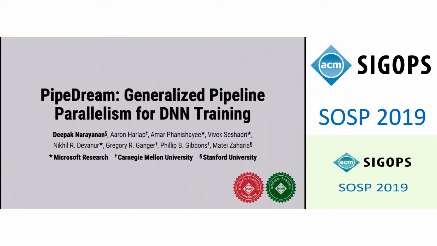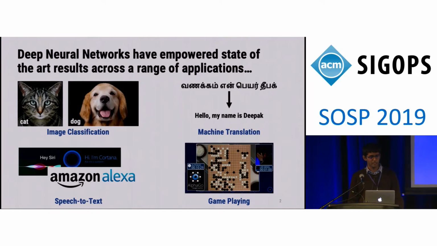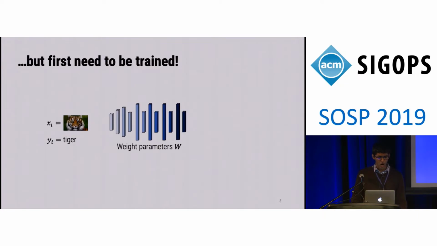I'm excited today to talk about PipeDream, a new way to parallelize DNN training over multiple accelerators. This is joint work with awesome folks at Carnegie Mellon, Microsoft Research, and Stanford. Deep neural networks have empowered state-of-the-art results across a broad range of applications, like image classification, machine translation, speech-to-text, and game playing. However, deep neural networks first need to be trained before they can be deployed in end applications.